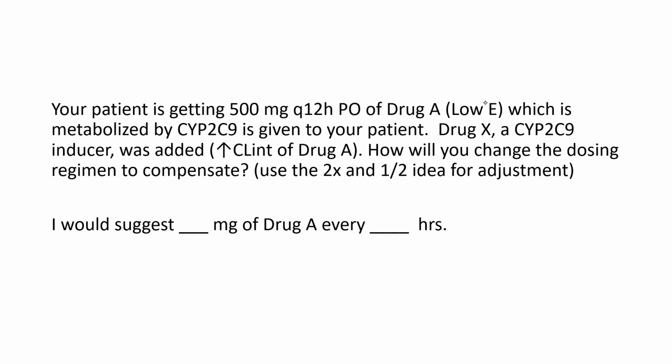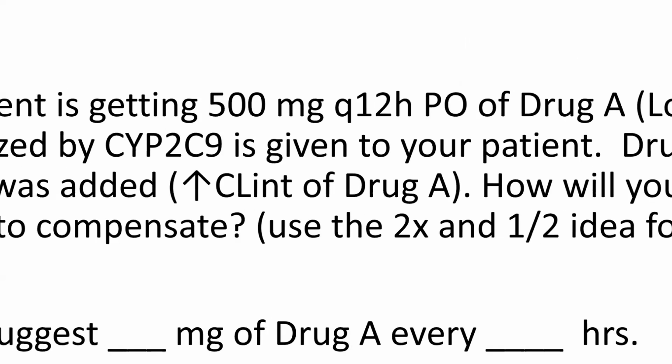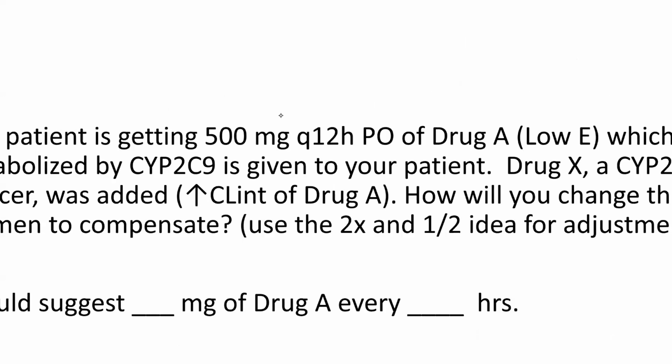Your patient is getting 500 milligrams. Whoopsie. Is getting 500 milligrams Q12 PO of drug A. This is another low E drug, which is metabolized by 2C9.